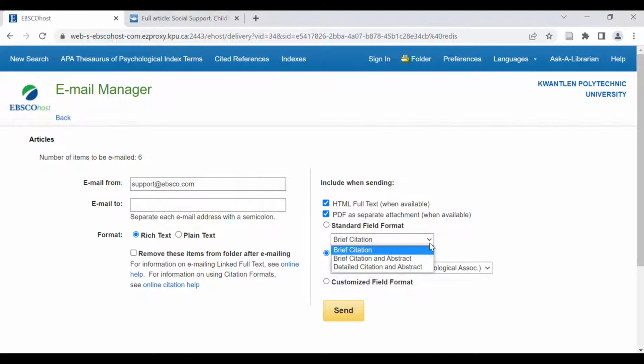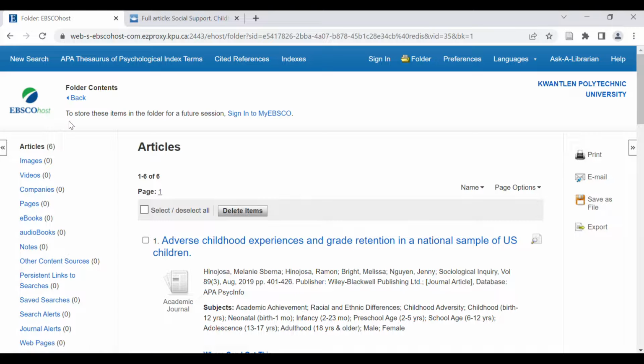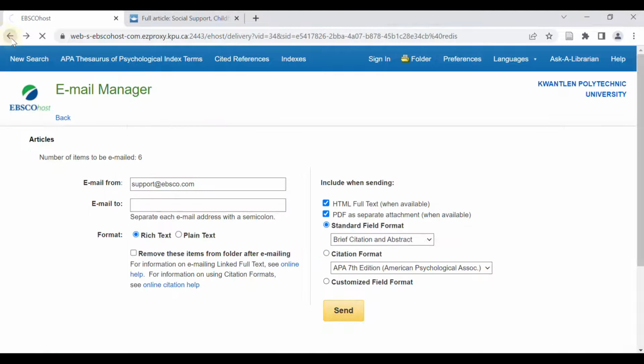The other option I usually recommend students do is select the brief citation and abstract option here, especially if you're emailing a lot of articles to yourself. You can sometimes forget from the title what they were about, so that abstract or that brief description of the article will be included in the email, so you don't have to jump back to the database to read the full text to remind yourself.